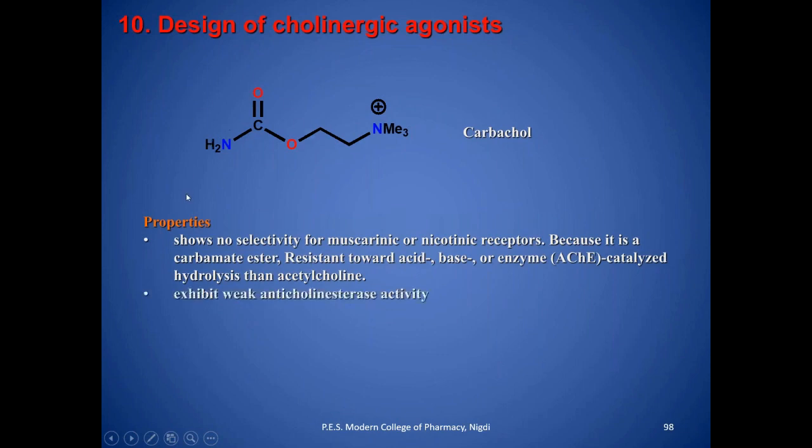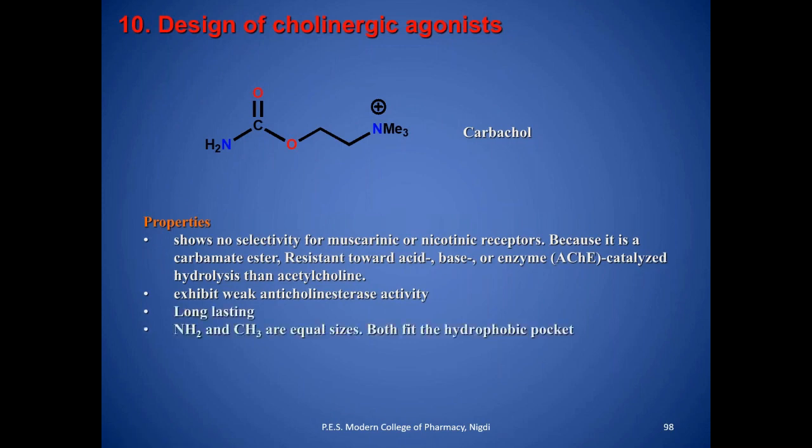It exhibits weak anticholinesterase activity, and these drugs are long lasting. NH2 and CH3 are equal in size, so both fit in the hydrophobic pocket. NH2 is a bioisostere of CH3, and the muscarinic activity is similar to the nicotinic activity for carbachol, and it is used topically for glaucoma.